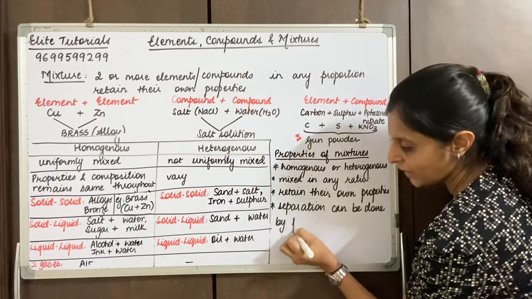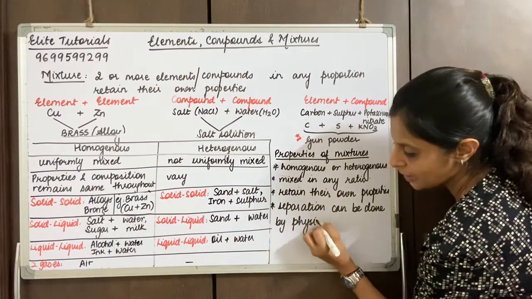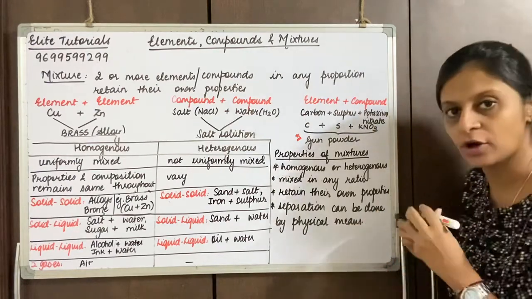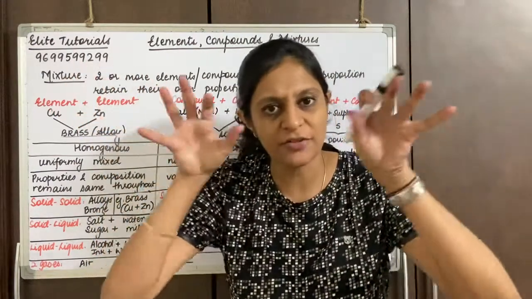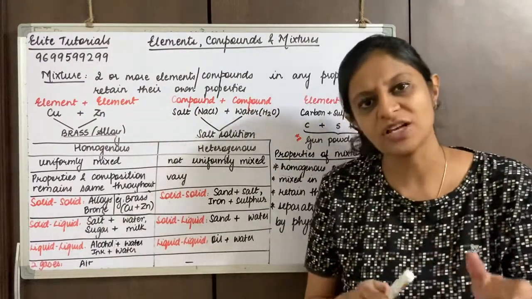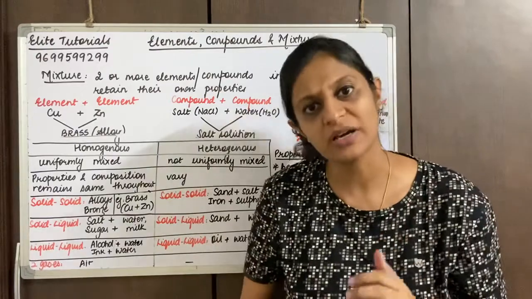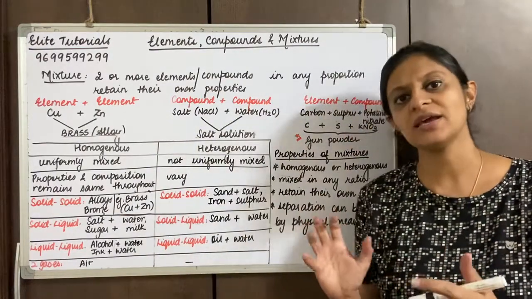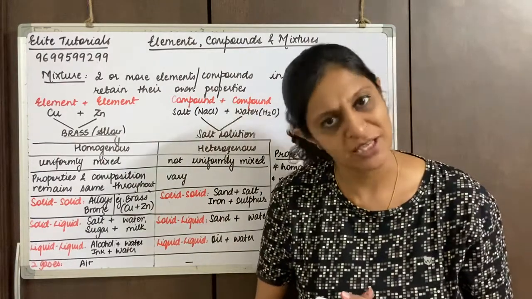When I gave you the example of iron and sulfur, I wanted to separate iron and sulfur from the iron sulfur mixture. So what did I do? I used a magnet. That is called physical means. I didn't carry out a chemical reaction, so there was no chemical change in that. That is why we say it can be separated by physical means.